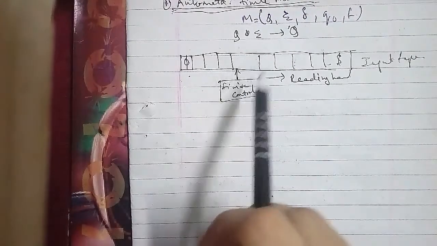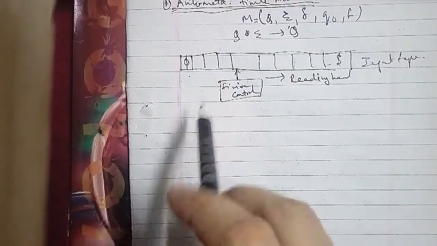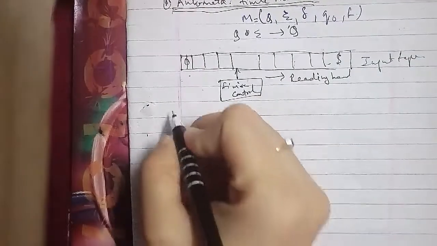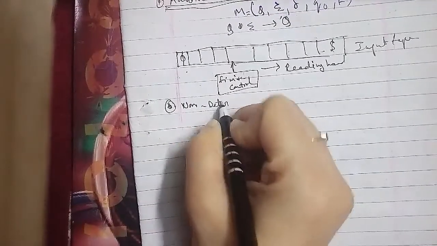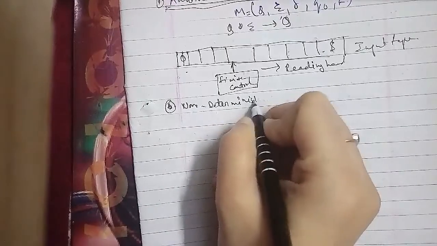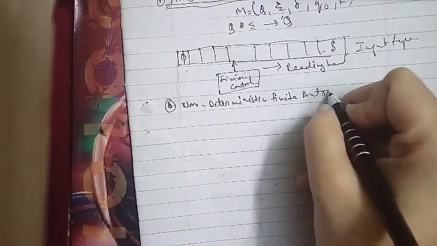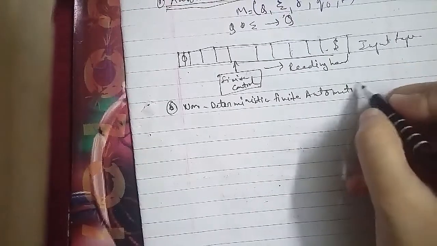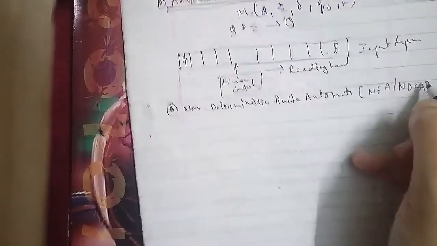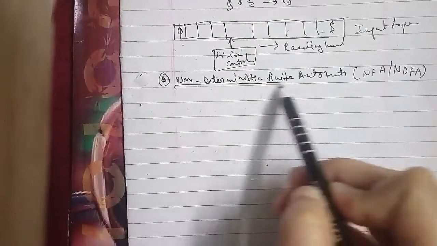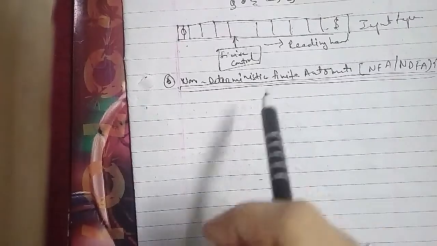And δ is a transition function that takes a state from Q and an input symbol from Σ, and returns a subset of Q, represented in the form δ: Q × Σ → 2 to the power Q. The graphical representation of this is as follows: q naught, q1, q2,